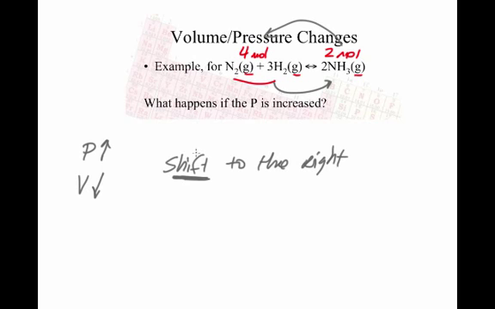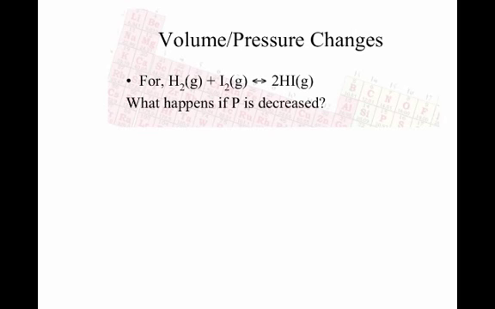And then it'll go back to equilibrium and it'll look like to us nothing is happening. All right, let's take a look at one more for the volume pressure changes. Here we've got hydrogen reacting with iodine to produce hydrogen iodide. I've got 2 moles of gas on this side, and over here I have 2 moles of gas. So the number of moles on both sides are the same.